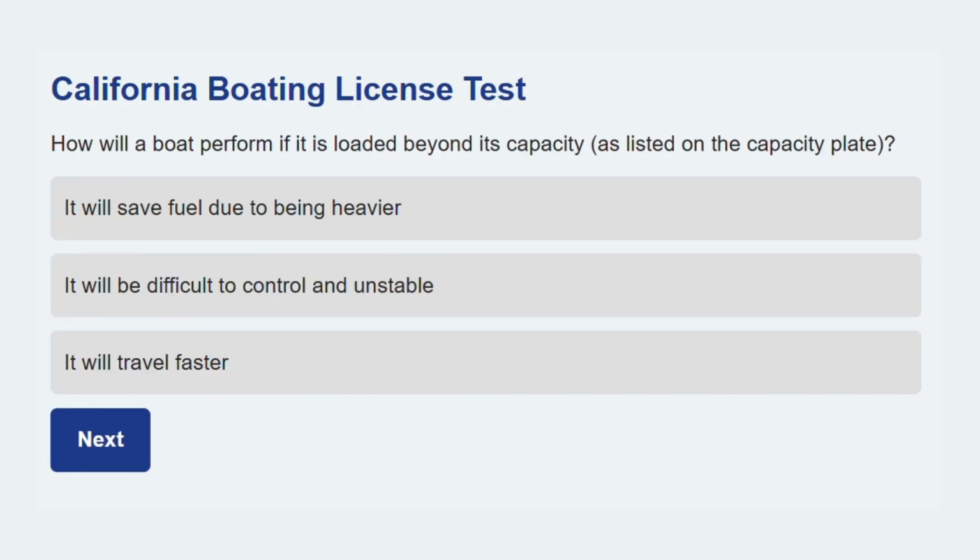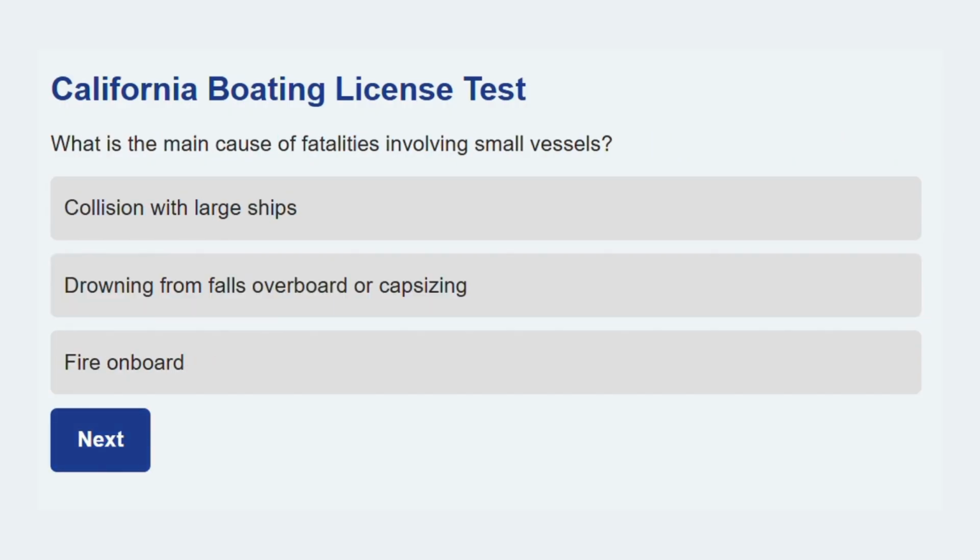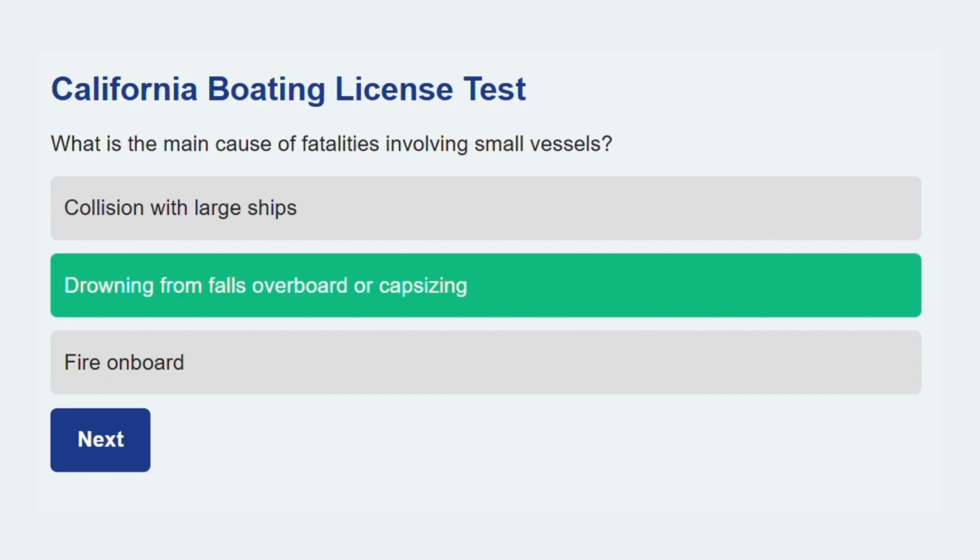How will a boat perform if it is loaded beyond its capacity, as listed on the capacity plate? It will be difficult to control and unstable. Overloading severely affects the boat's stability and handling. Moving along now. What is the main cause of fatalities involving small vessels? Drowning from falls overboard or capsizing. The lack of PFD use combined with falls or capsizing is the leading cause of death in boating.